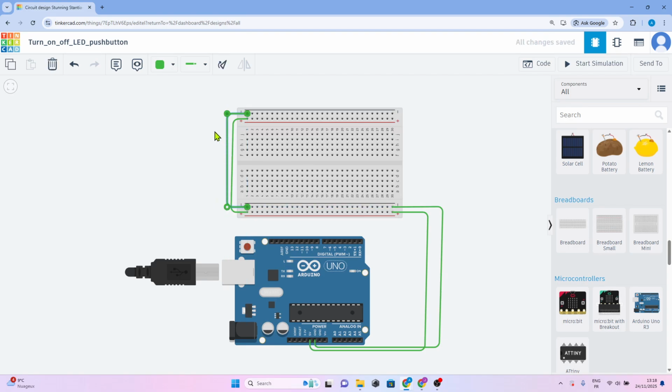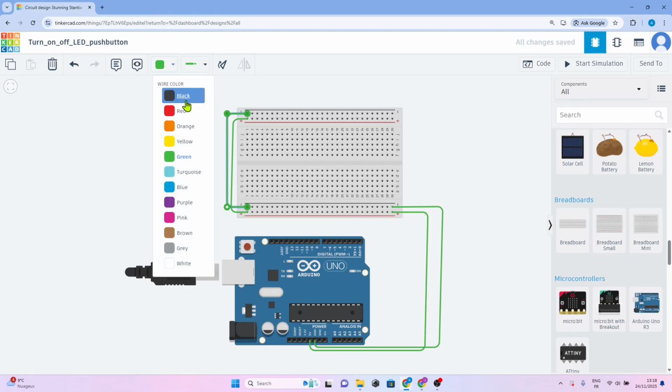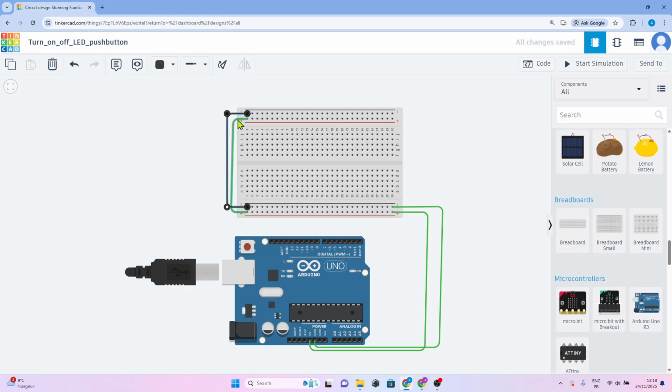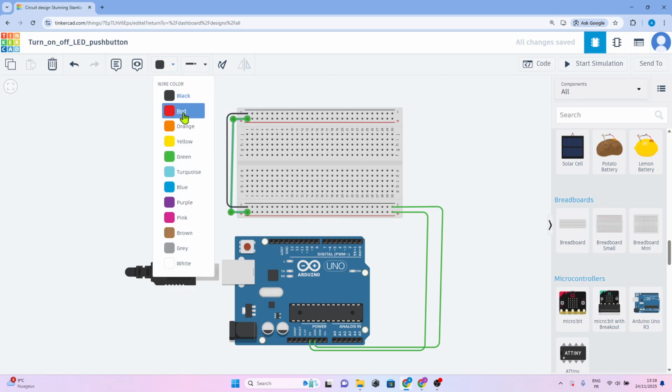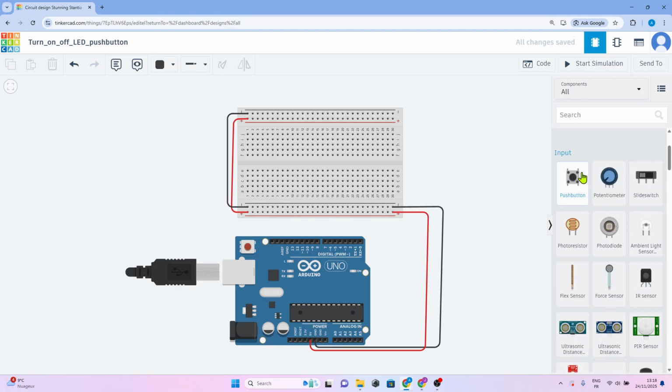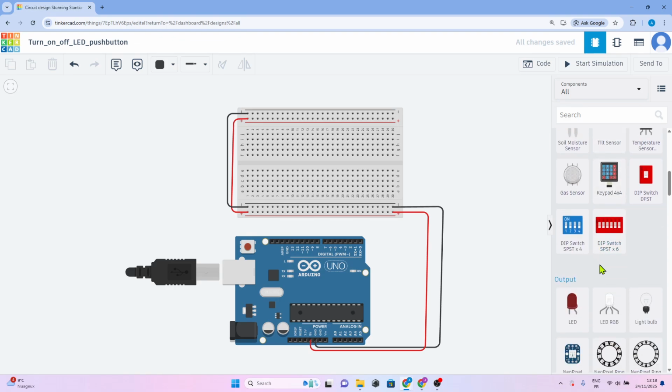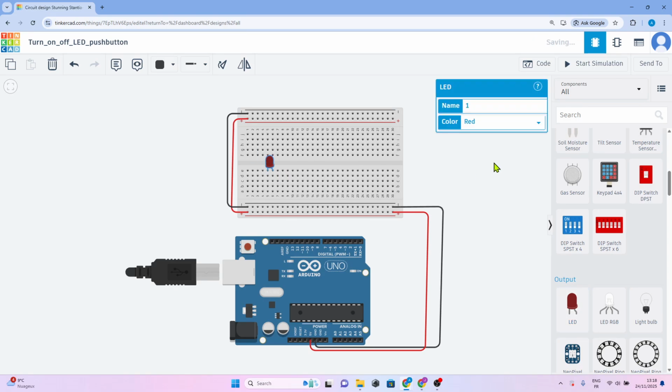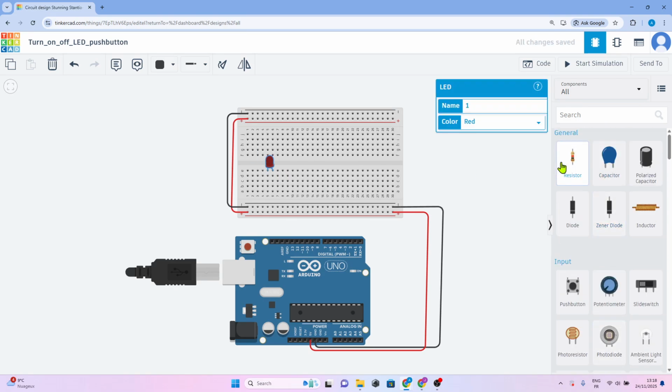This is one of the best practices. So change the color. The minus rail is the black GND, and the plus is the 5 volts of the Arduino. Same thing here. Red, and this is black. Drag an LED on the breadboard. Where is the LED? Drag an LED on the breadboard. Drag a resistor. Connect it to the short leg of the LED.